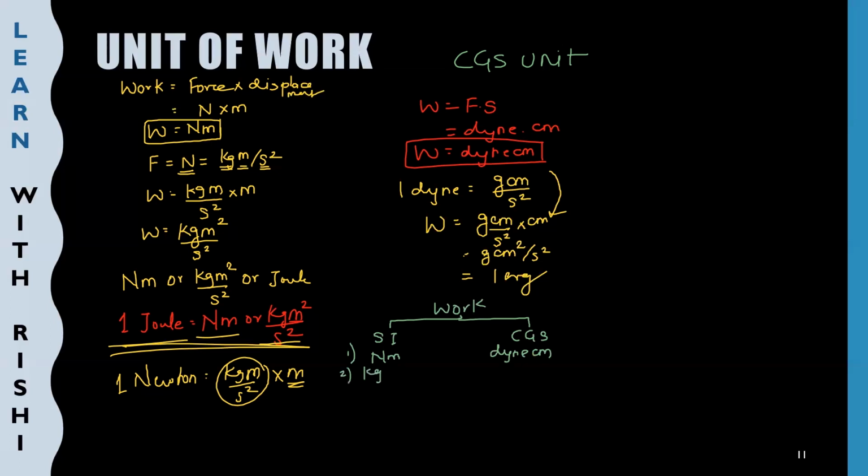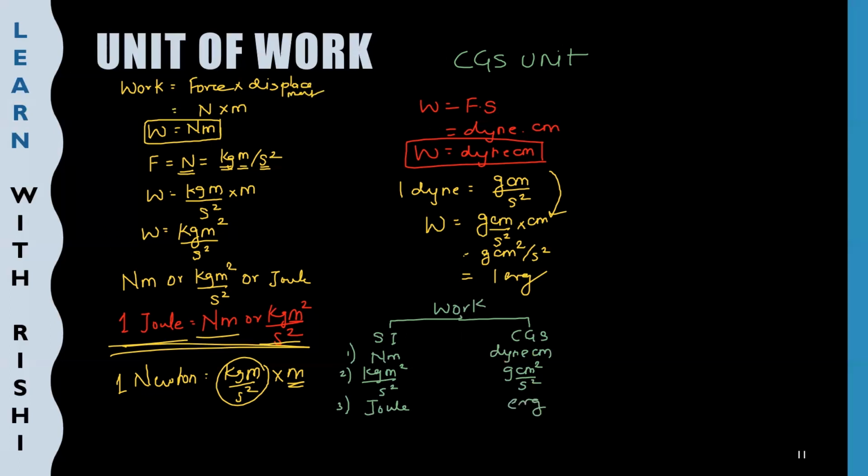Kilogram meter square per second square. Here you have gram centimeter square per second square. And the third one is nothing but called joule, 1 joule. And this is nothing but called 1 erg. So all these things you have to remember.